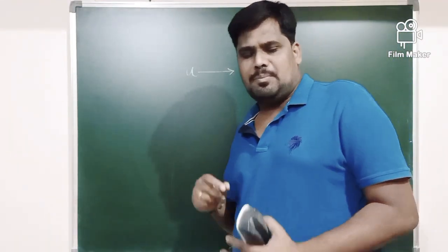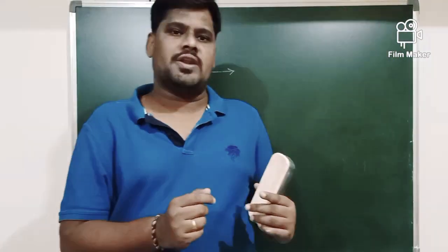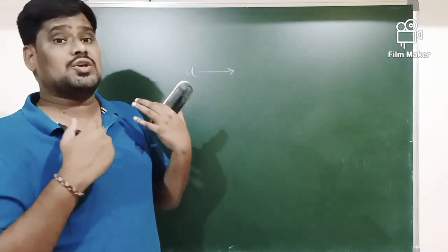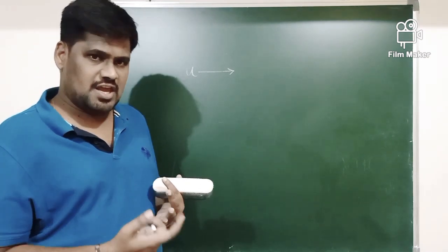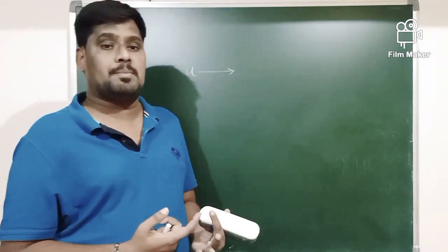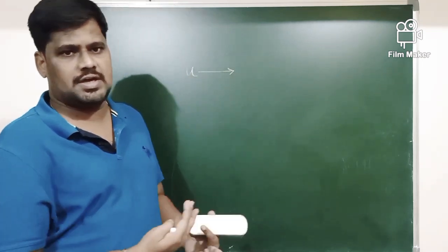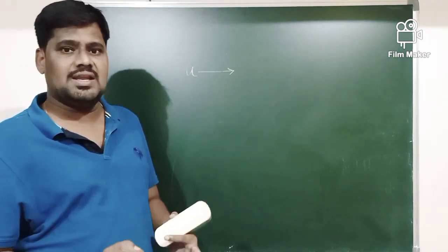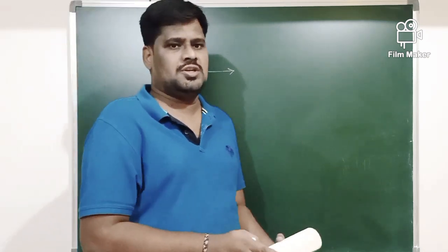Then let me take an example where the vehicle is moving on a straight road with some initial velocity u, with constant acceleration a, and you are applying a brake to stop the vehicle, but unfortunately the vehicle suddenly will not come to the rest.